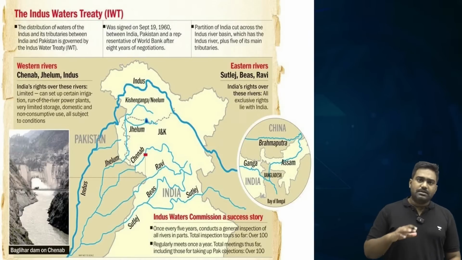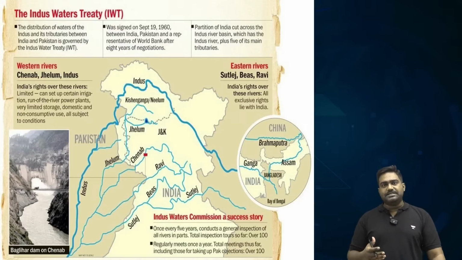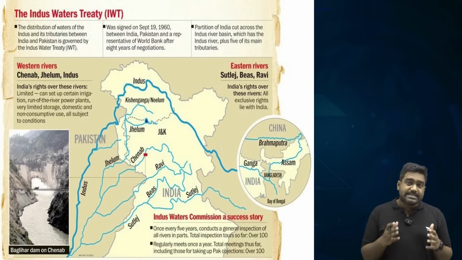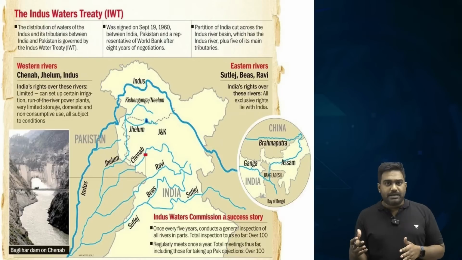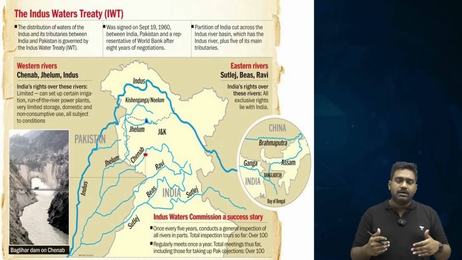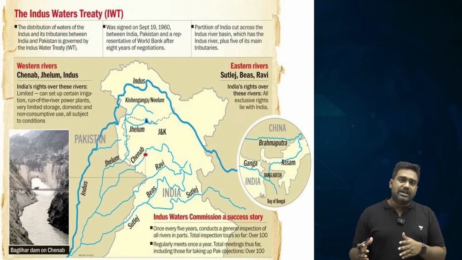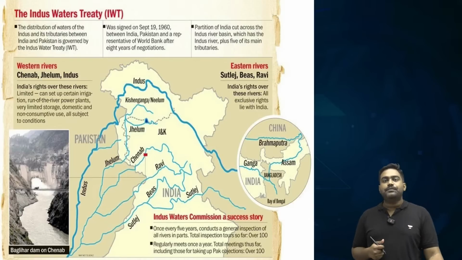First, let's look at the background. The Indus water basin is a shared water resource between India and Pakistan. The whole drainage basin includes 6 major rivers: the Indus, Jhelum, Chenab, Ravi, Beas and Satluj. Some of these rivers originate in Tibet, in China. Some of them originate in India, in Himachal Pradesh and the Jammu and Kashmir region. They flow down from India into Pakistan and eventually drain into the Arabian Sea. This is the course of the Indus rivers.